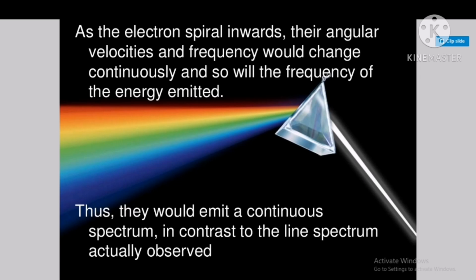Second drawback, as the electrons spiral inward, their angular velocities and frequency will change continuously, and so will the frequency of the energy emitted. Thus, they would emit a continuous spectrum in contrast to the line spectrum actually observed. This is the second drawback.